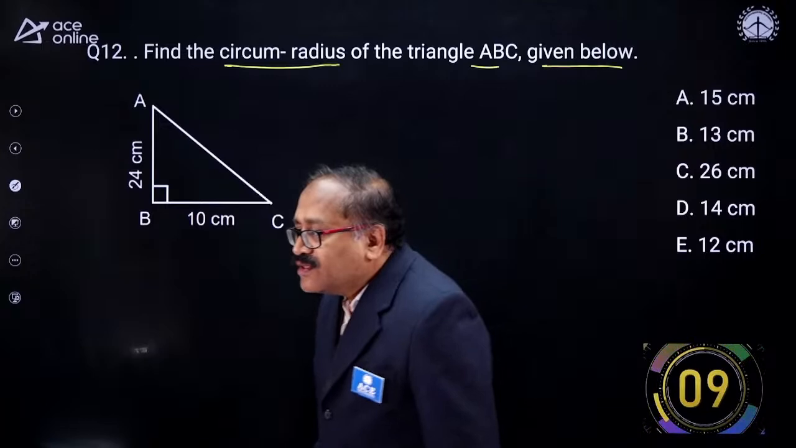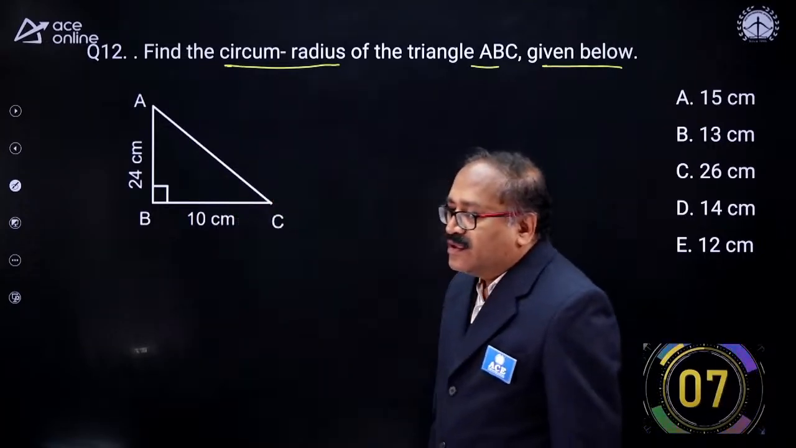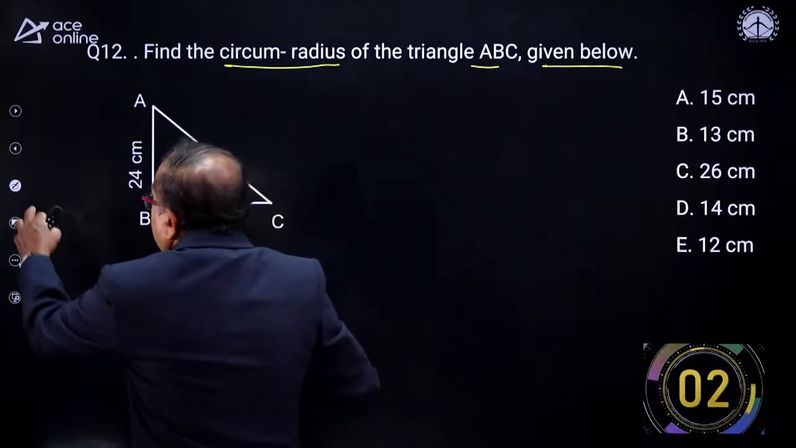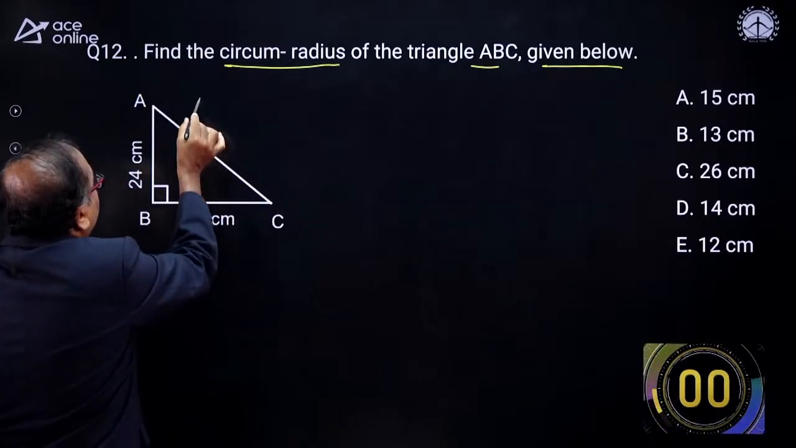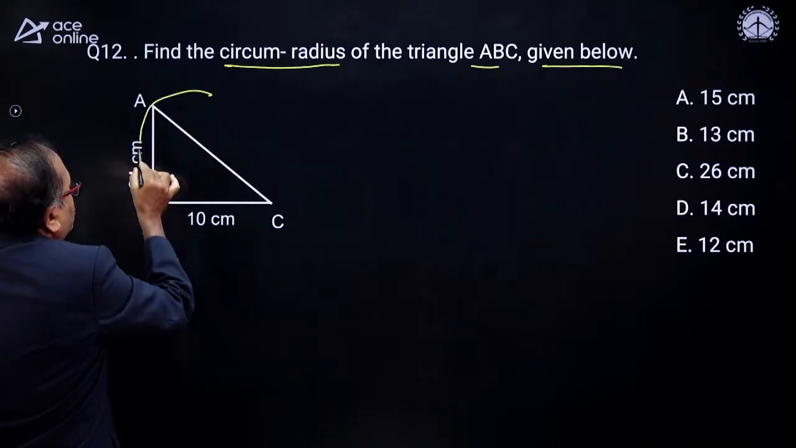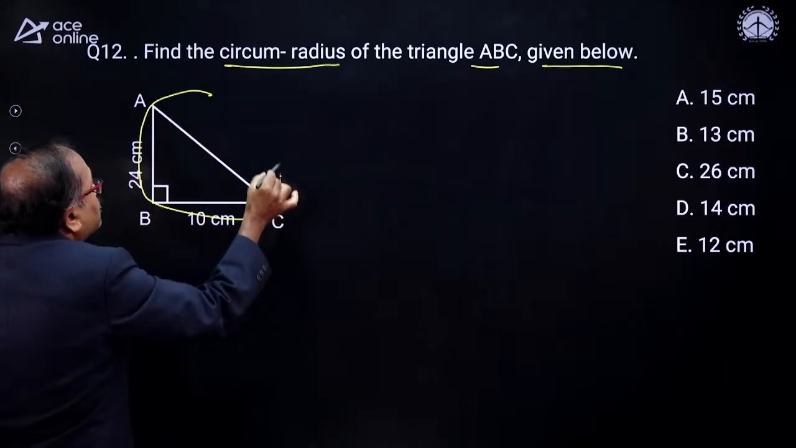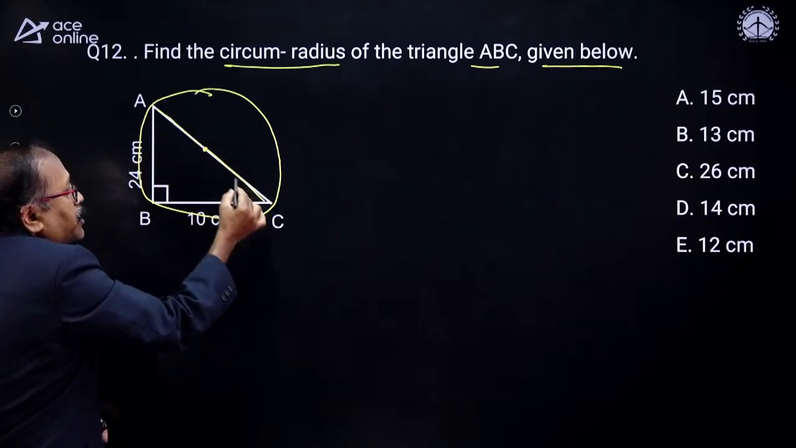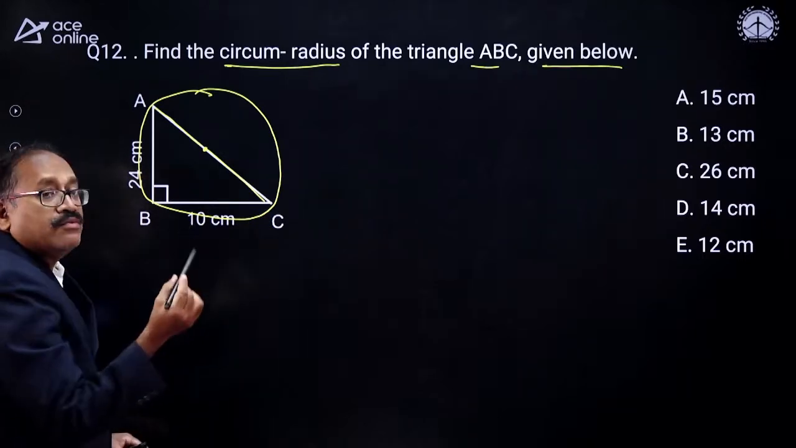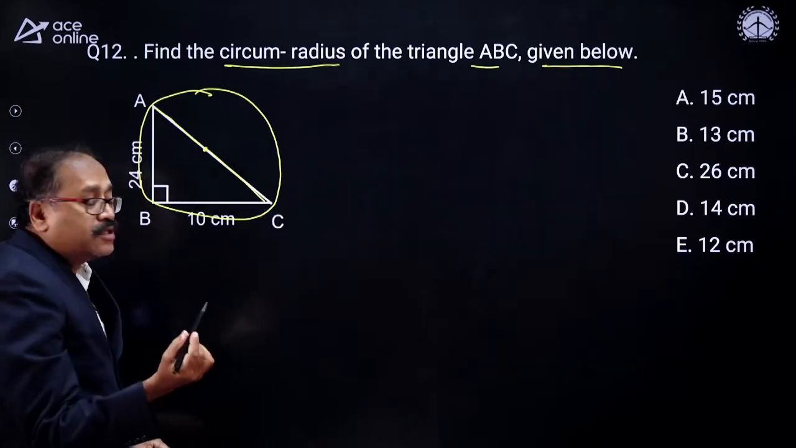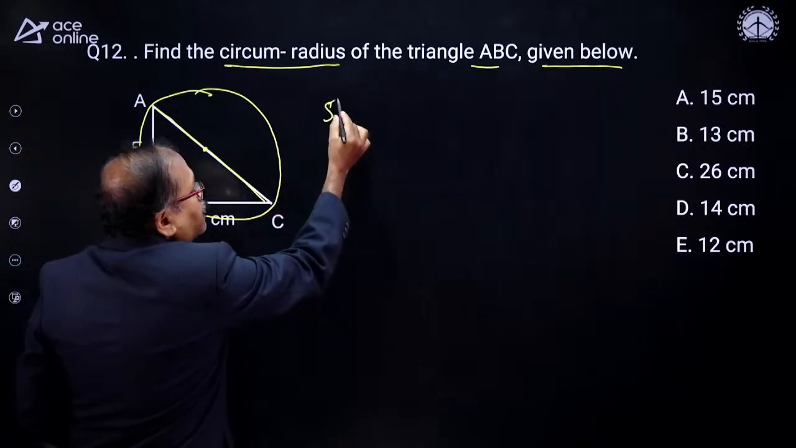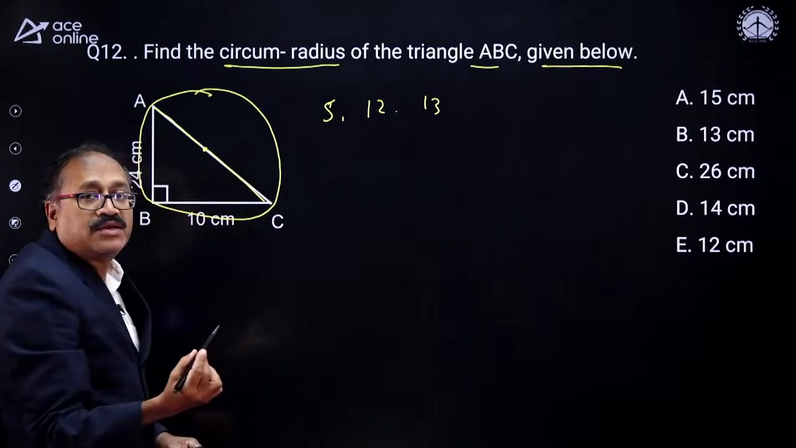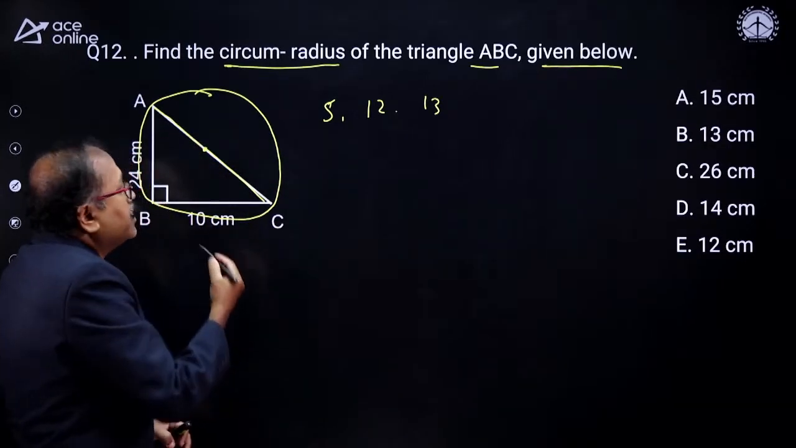Wow, 13, 26. Aman, is it not that 26 is the diameter? You are asked to find out the circumradius, which will be half of this hypotenuse. So we know one triplet, Likhita, that is 5, 12 and 13. These are one of the triplets of a right angle triangle.